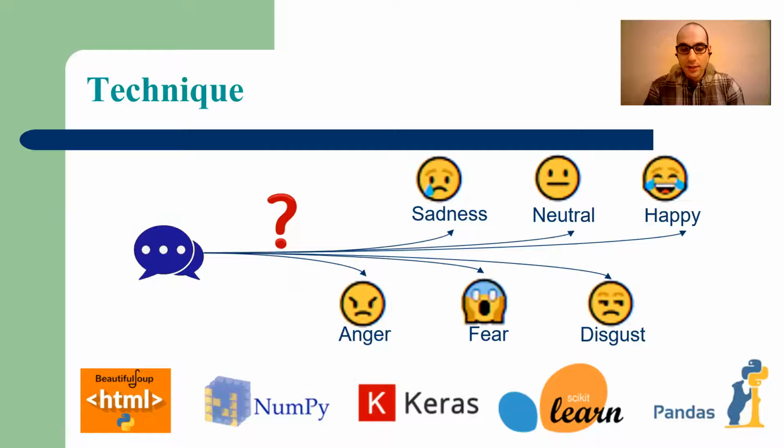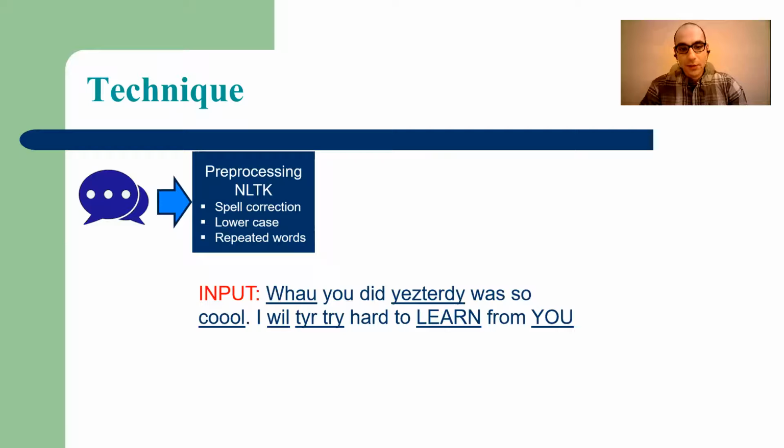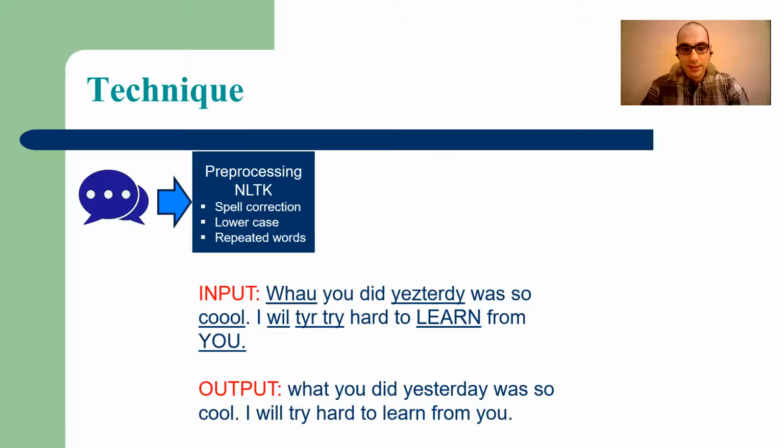Standard Python libraries such as NumPy, Pandas, and also Keras for deep learning were utilized in this project. Here I'm going to walk you step by step through the pipeline. There is a crucial initial pre-processing step that was achieved with the NLTK library to do spell correction, lowercasing all the letters, and removing repeated words. Here I'm showing you an example of a sentence with mistakes and repeated words that goes through the pre-processing step, and the output is a nice and clean sentence that's ready for analysis.